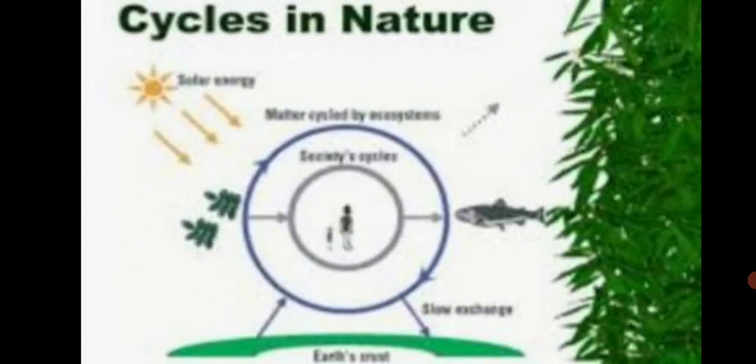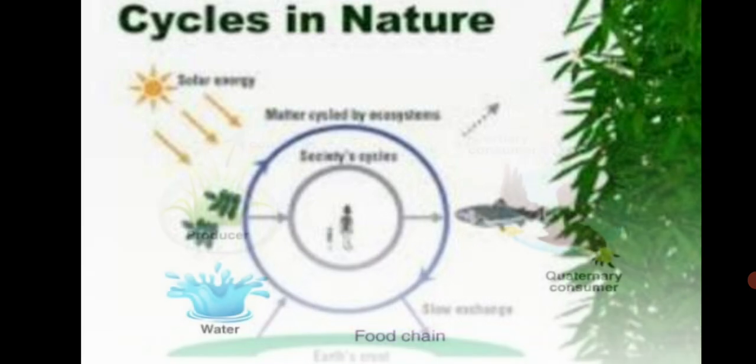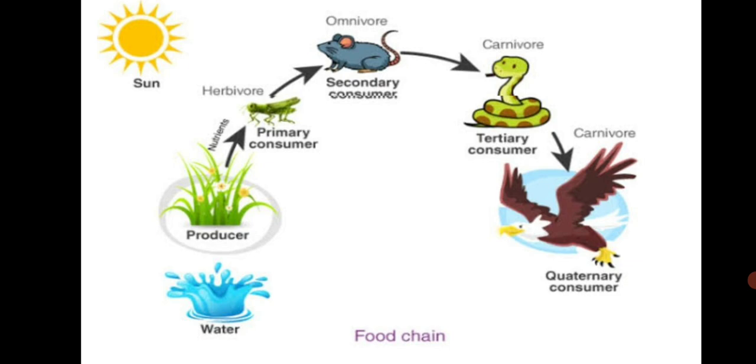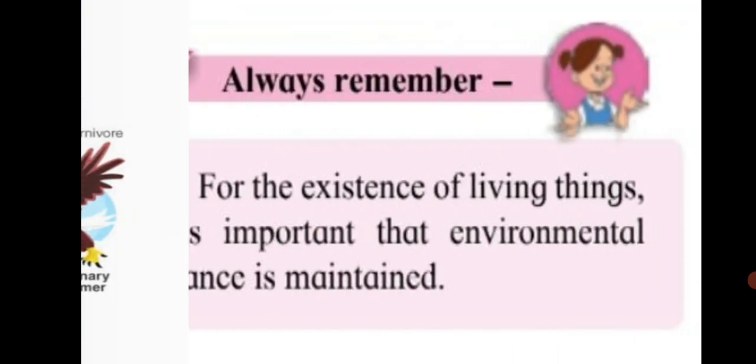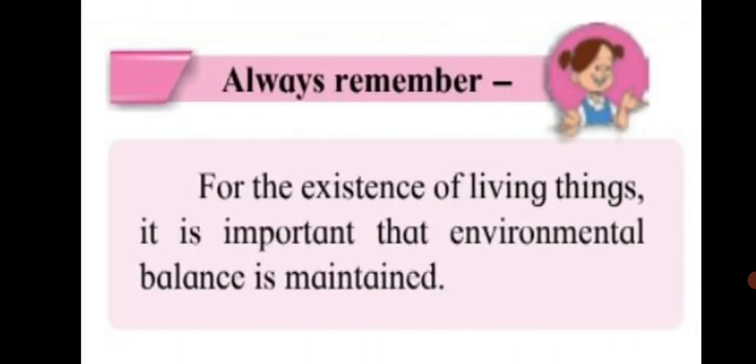Thus, there is interaction amongst living things and between living and non living things in nature. The interactions go on continuously. This helps to maintain the food chains in the environment. When the various cycles in the environment go on uninterrupted, environmental balance gets maintained. That means we should not disturb this environmental balance. We should not try to break any chain. Now, students, always remember for the existence of living things, it is important that environmental balance is maintained.